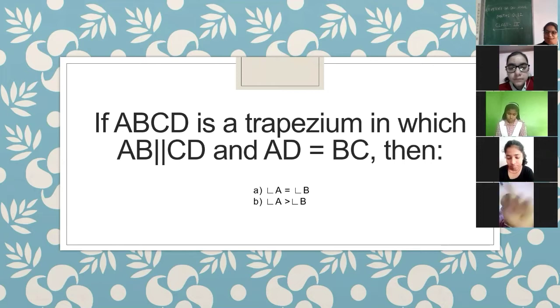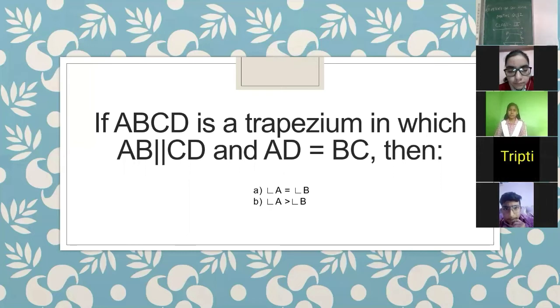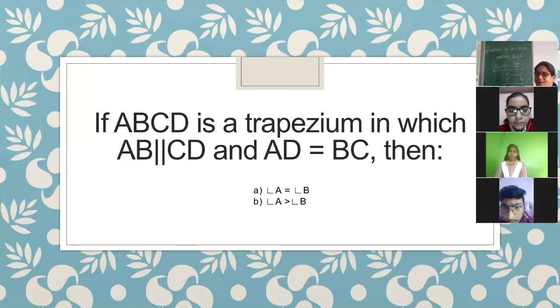AB is a trapezium, okay? I will draw the diagram for you if you are getting confused. A, B, C, D. These two are the parallel sides and these two are the equal ones. AD equals BC. Then what can you say? Angle A equals angle B or angle A is greater than angle B? Or do you just want to pass the question to Tripti? Ma'am, A. A means you are saying that both angles are equal.